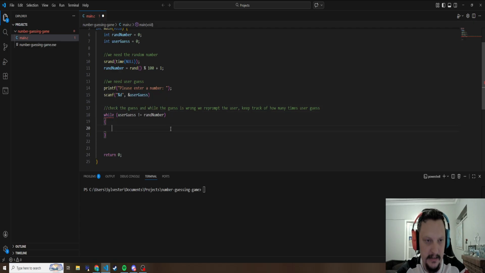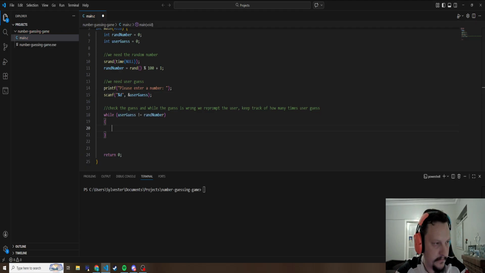I think this will work. Let me just double check the syntax of a while loop. While condition, and then it should be fine. So I don't know why it says it needs a semicolon. Am I okay? Never mind. I'm cooked. So there. Okay, now it should be happy.